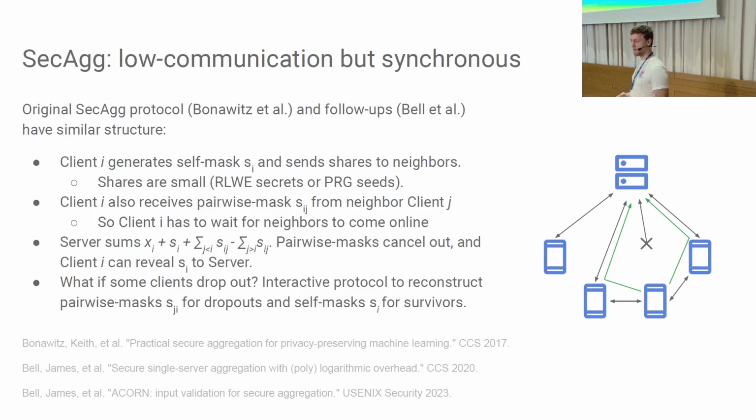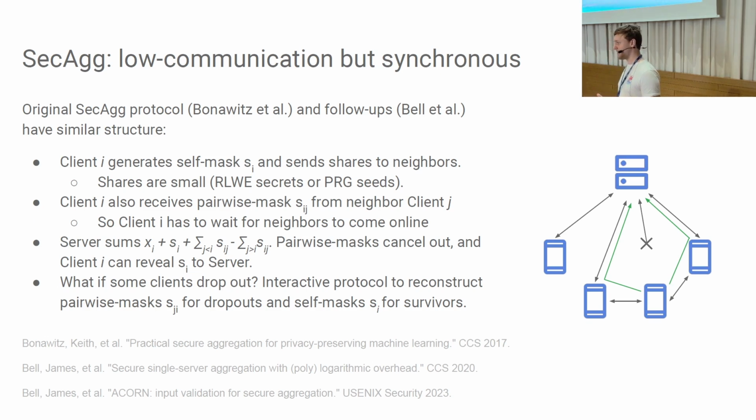Okay, so for the background, we have the original SecAgg protocol. This is something that came out of Google Research in 2017. In that original protocol, we perform aggregation using secret sharing. Clients essentially secret share their inputs with each other, or in this graph of clients, they choose neighbors, and with each neighbor, they secret share their input.